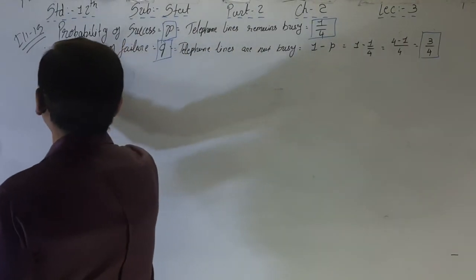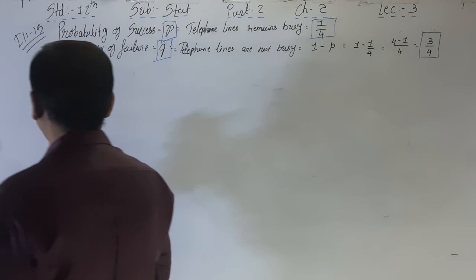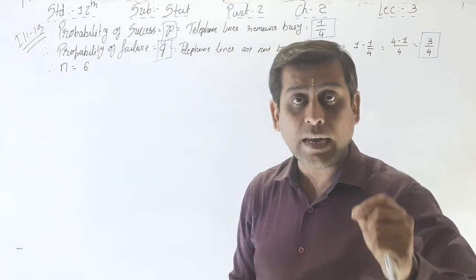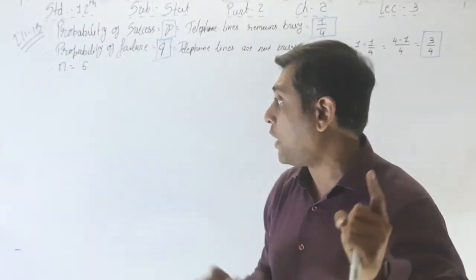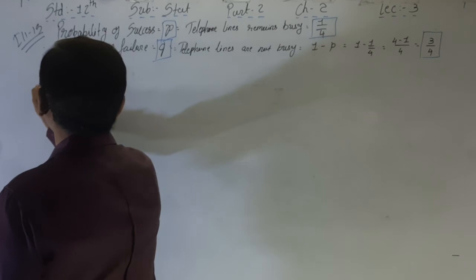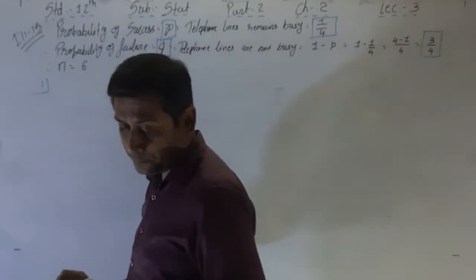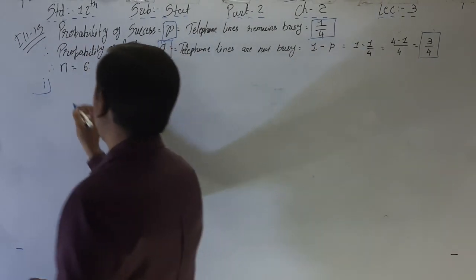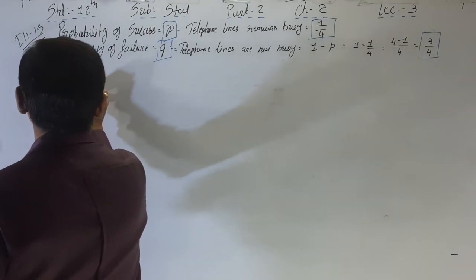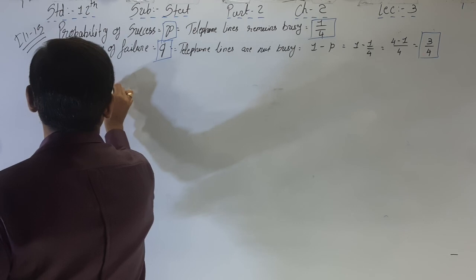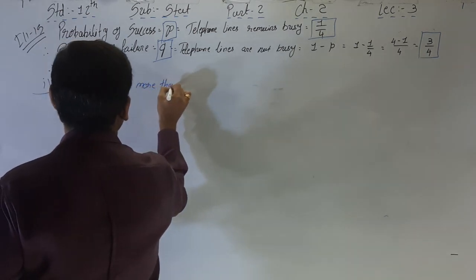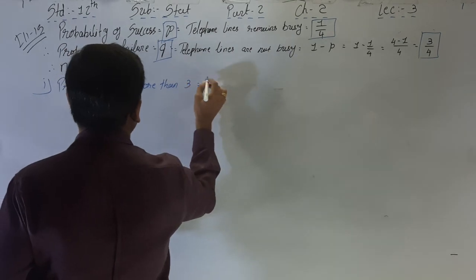So here again n is equal to 6, the total lines selected. First part, the probability of not more than 3.